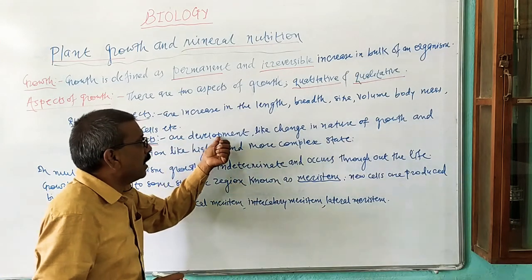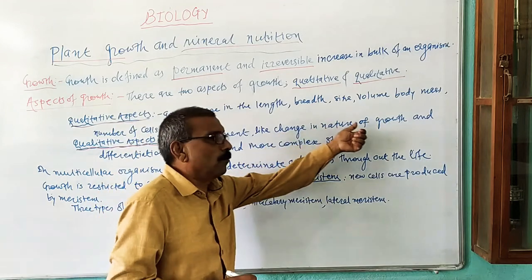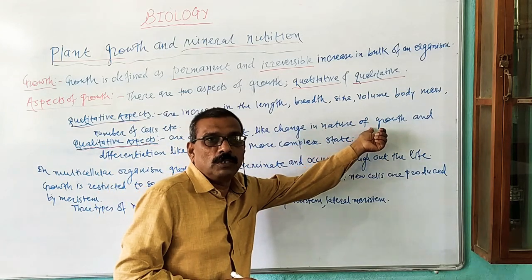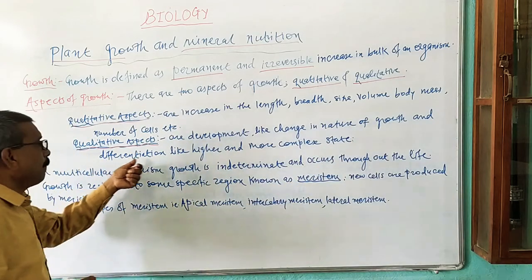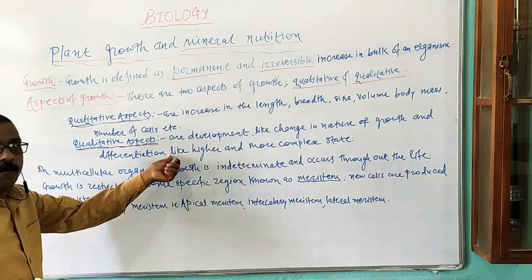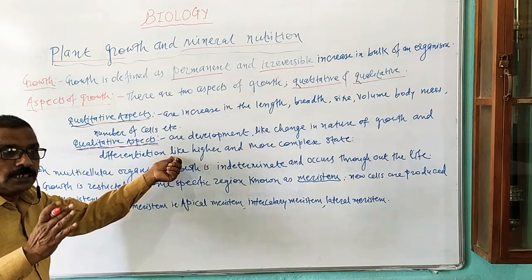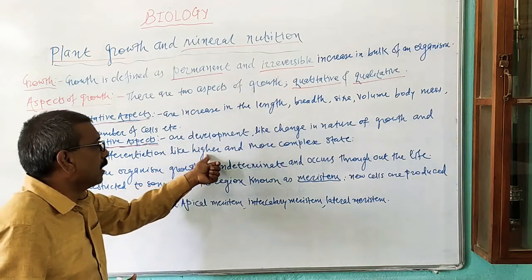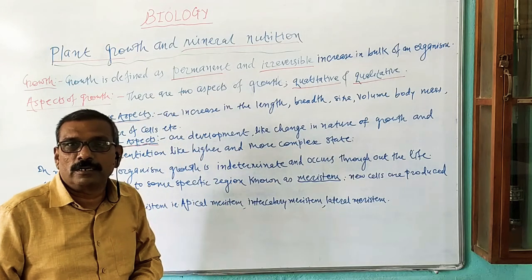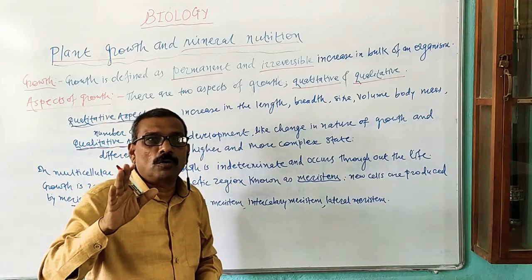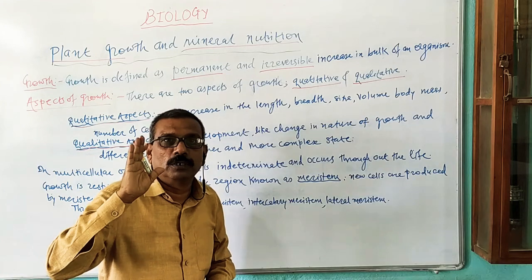That is development, like change in the nature of the growth pattern, and also differentiation of cells and organs, like higher and more complex states. This is a qualitative aspect of growth.